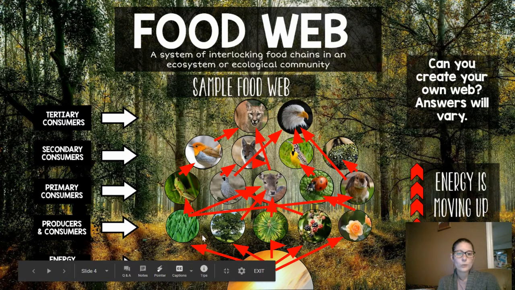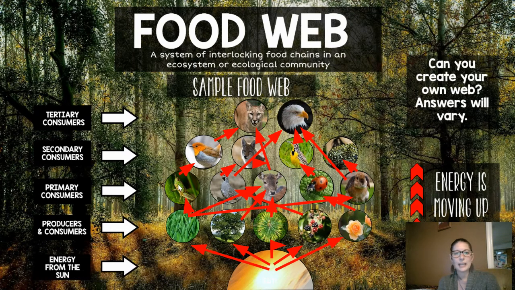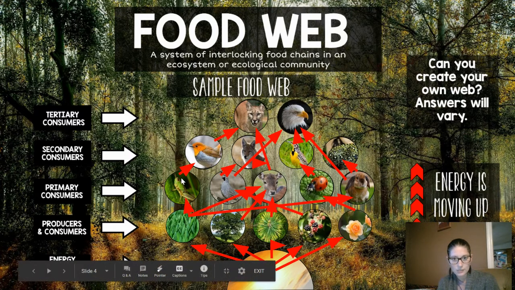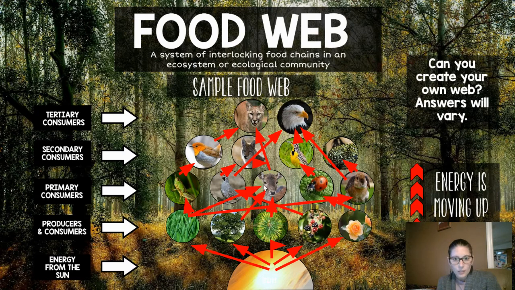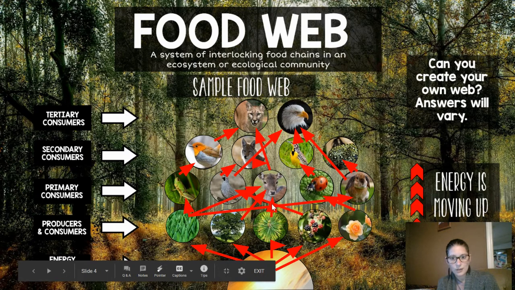So then you've got the producers and consumers. So these are the producers. These are the primary consumers. So this row of animals is eating the producers. So this grasshopper eats this grass. Okay. The deer also eats this grass. The deer also eats this tree. The deer also eats this plant. Okay, so the deer is eating 3 of these different producers, whereas the grasshopper is only eating 1 of those producers.